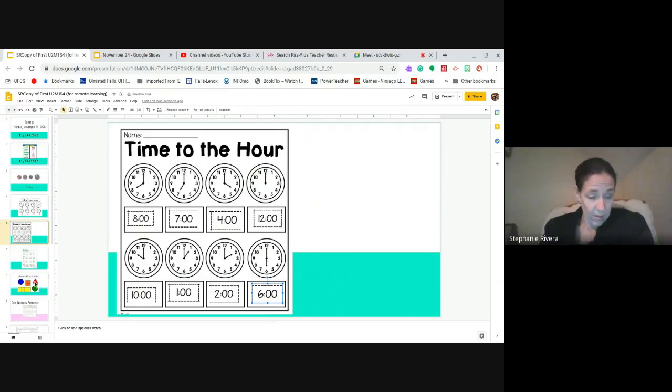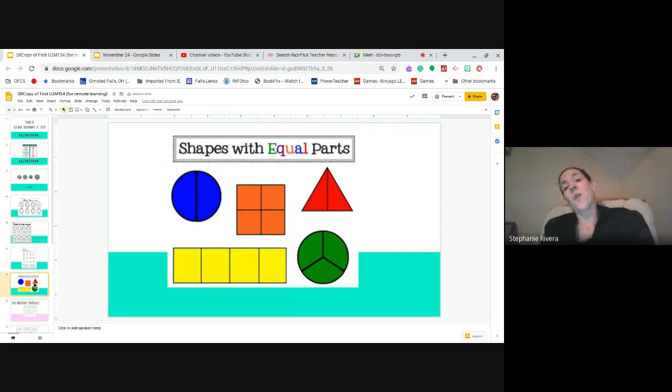Thumbs up, friends. Okay, we've been talking about those fractions, and we know with fractions we have equal parts. Equal parts. How many equal parts in the circle? You're right, 2 equal parts. We call those halves. How many equal parts right here on this square?